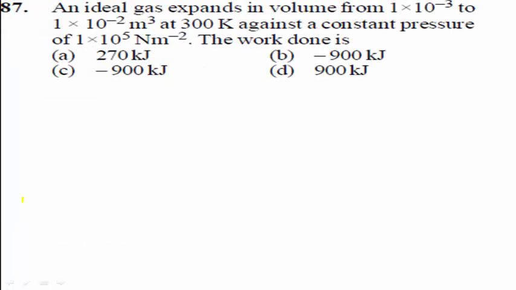Next, question number 87. An ideal gas expands in volume from 1 × 10^-3 to 1 × 10^-2 meter cube at 300 Kelvin against a constant pressure of 1 × 10^5 newton per meter squared. The work done is: option A, 270 kilojoule; option B, minus 900 kilojoule; option C, minus 900 kilojoule; option D, 900 kilojoule.